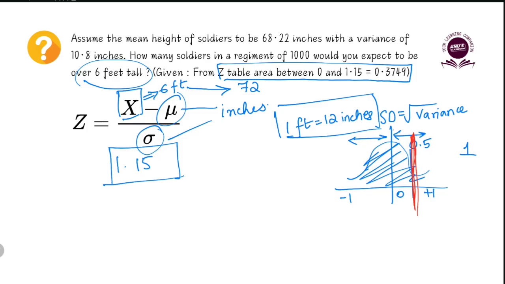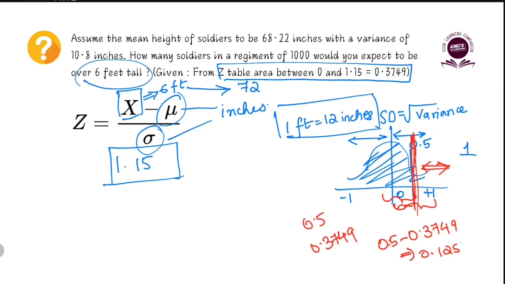If the area from 0 to the right end is 0.5 and the area between 0 and 1.15 is 0.3749, the area outside of that will be 0.5 minus 0.3749. That comes to 0.1251. So that is the z-score area.